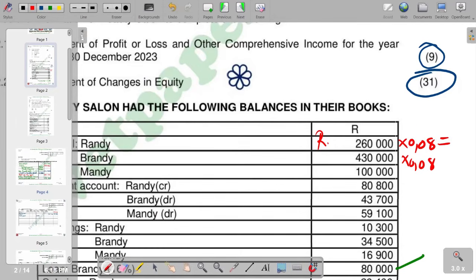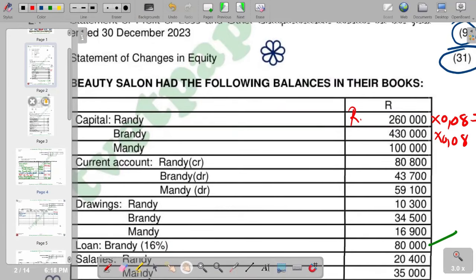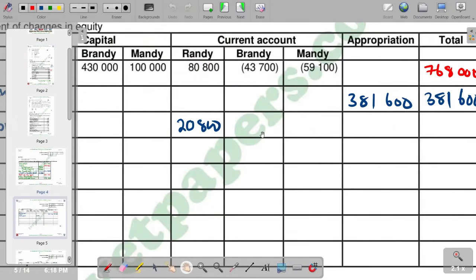For brandy, we multiply 430,000 by 0.08, 430,000 times 0.08. So we can check in terms of the column that we have for brandy.